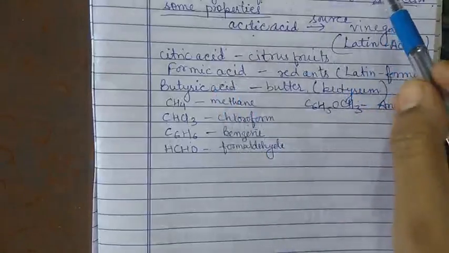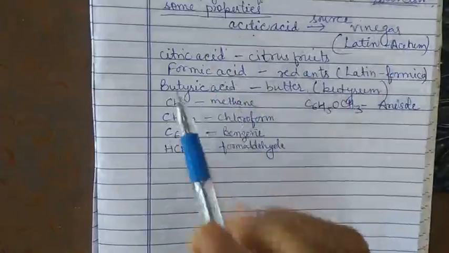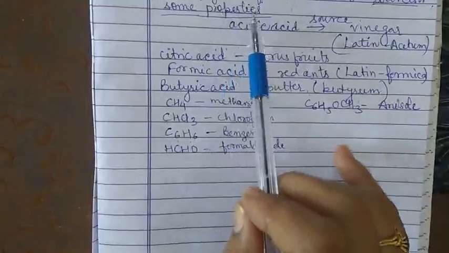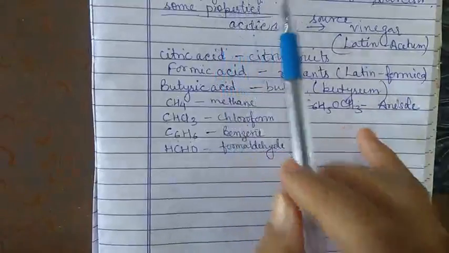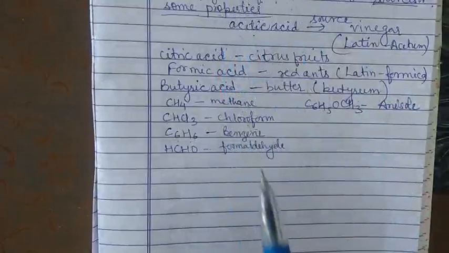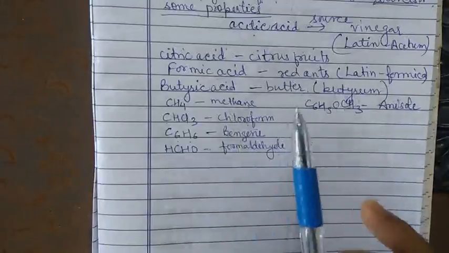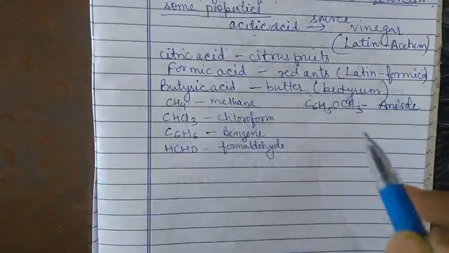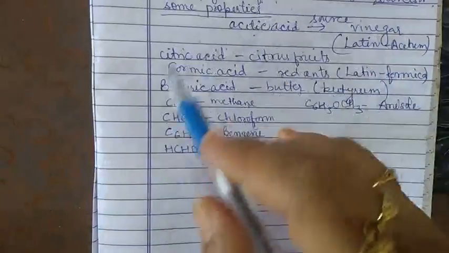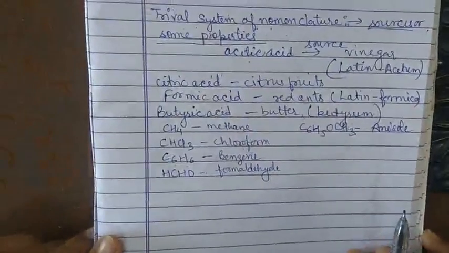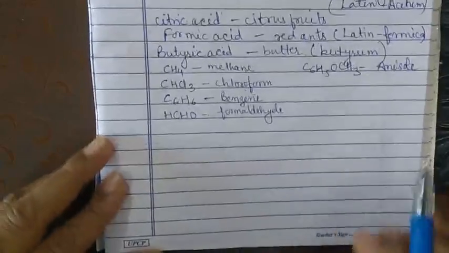All organic compounds have two names. One is the tribal name, which we give on the basis of the tribal system, also called the common name system, and the other is on the basis of the IUPAC system, that is International Union of Pure and Applied Chemistry. So we can assign the name in two ways. Now the tribal system of nomenclature we have completed.